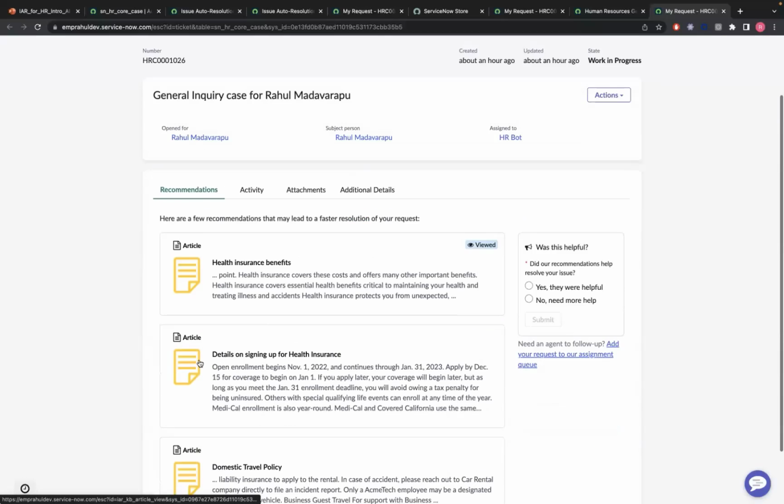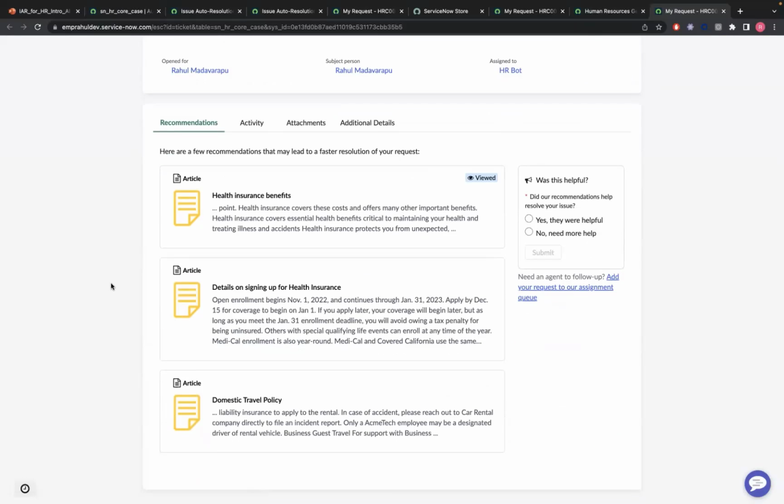Okay, let me click that. So here, right now, whatever the count of how many results we see, we don't see it in the notification, at least in the email space. We do see it here. And once we see it here, the number of notifications shown is controlled by a script include generally. Out of the box, it's hard coded as 5, but we can always change that value. But right now it's suggested to have 5 rather than more or less to get that context.